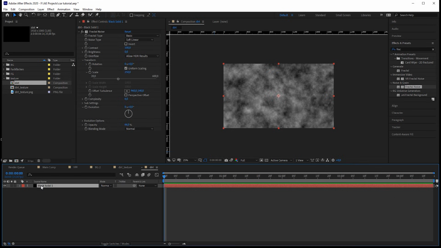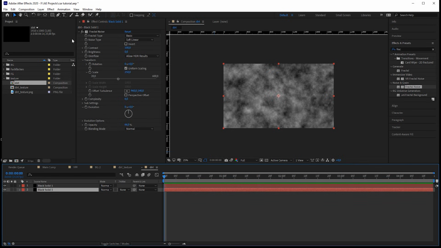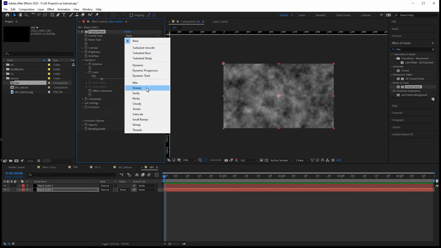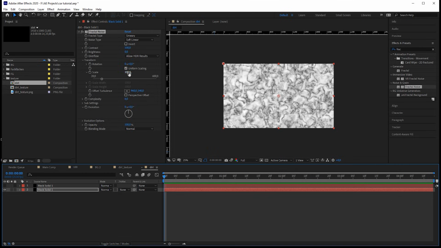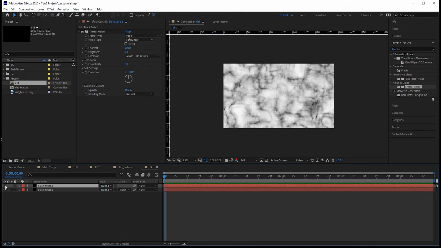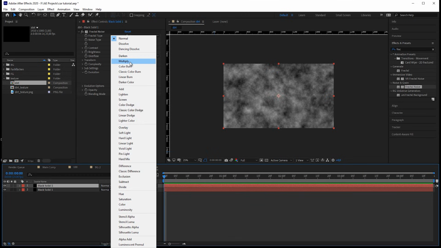So I'm just duplicating that, and beneath I want to bring out this smear effect. So let's reset it and set it to, you guessed it, smeary. And let's also scale this up. Now we enable the other version again, set it to something like multiply.